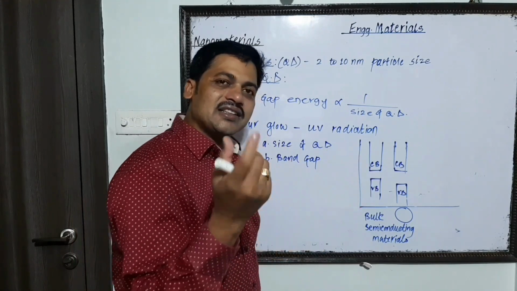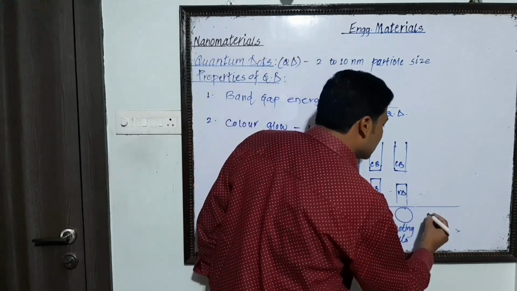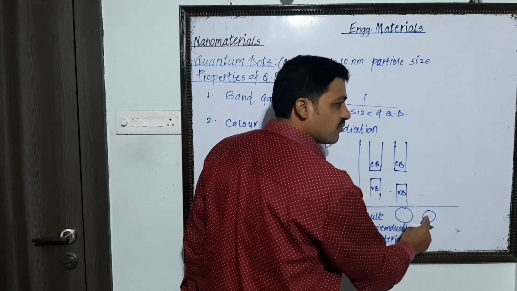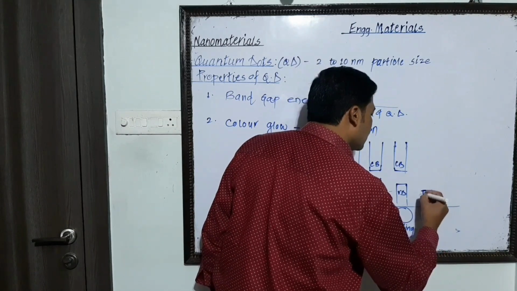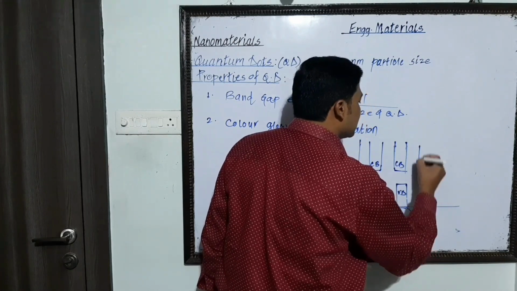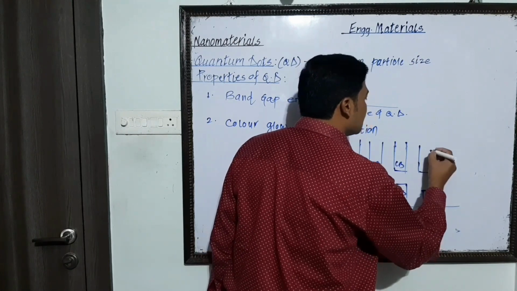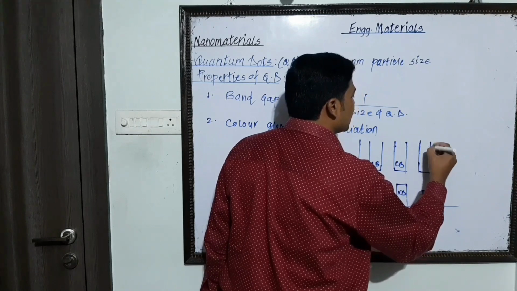Again, if we take a quantum dot of even smaller size, its band gap energy also increases.